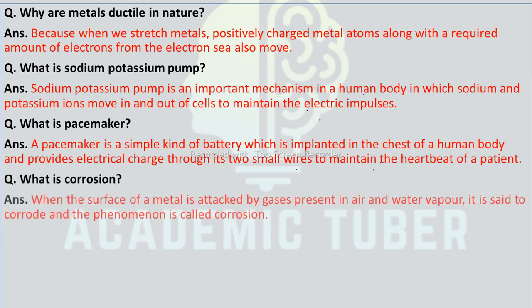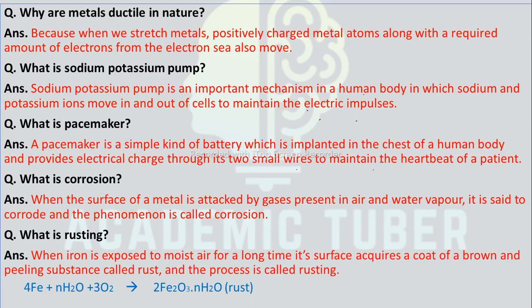What is corrosion? When the surface of metal is attacked by gases present in air and water vapor, it is said to corrode and the phenomenon is called corrosion. What is rusting? When iron is exposed to moist air for a long time, its surface acquires a coat of a brown and peeling substance called rust, and the process is called rusting. 4Fe + nH2O + 3O2 gives 2Fe2O3.nH2O.